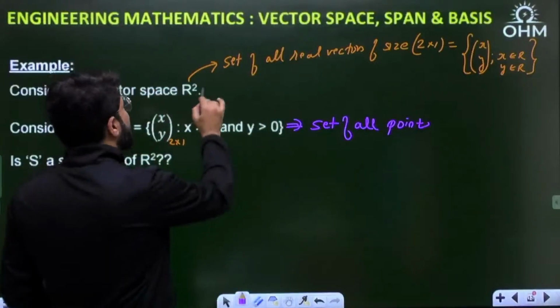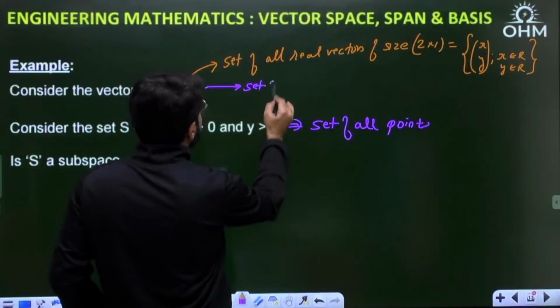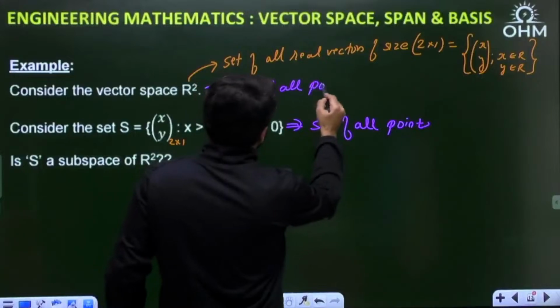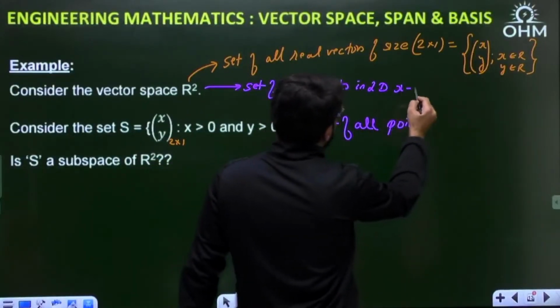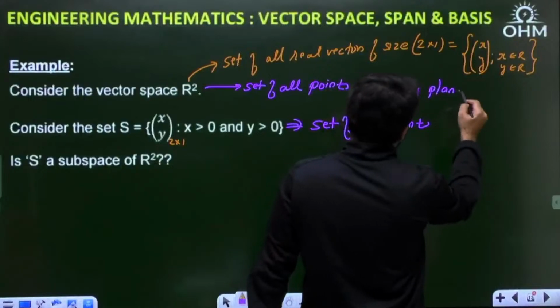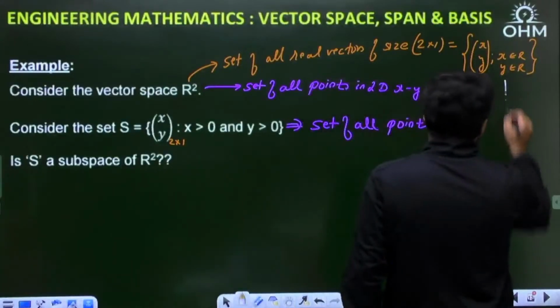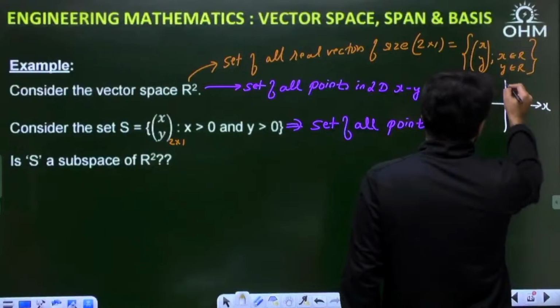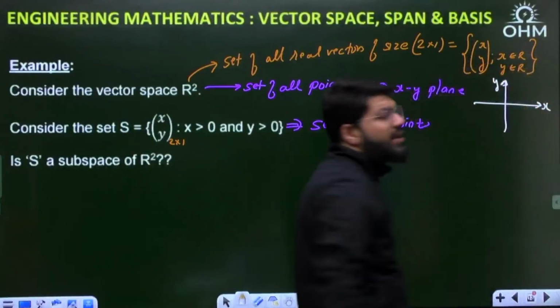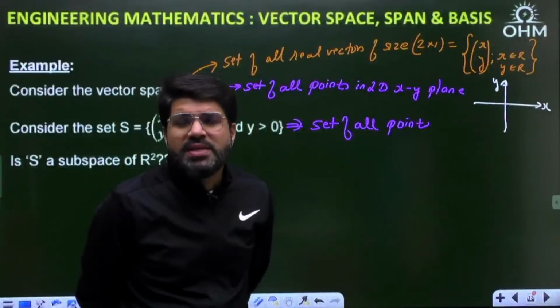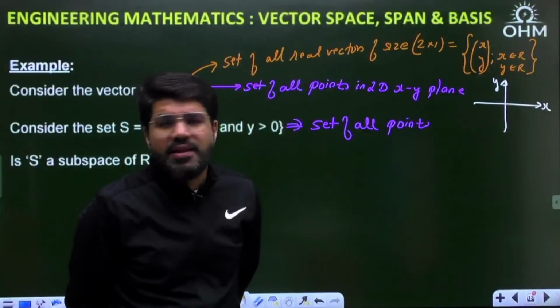R2 in short is the set of all points in the two-dimensional xy plane. Suppose you consider this xy plane. So R2 is the set of all the points that can lie in the xy plane.